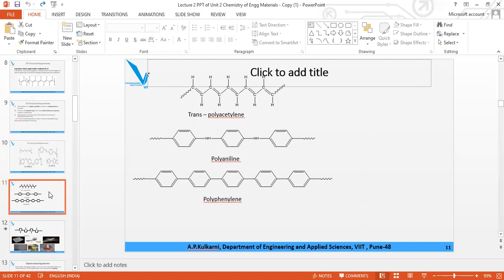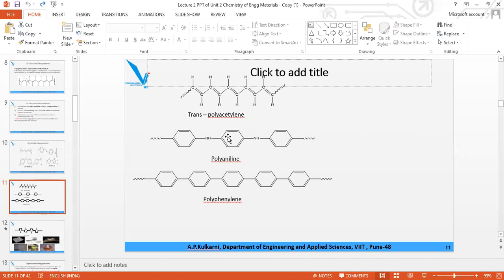Then these are some examples. Remember the name of the ICP. For MCQ they are important. One is polyacetylene, trans polyacetylene. Remember the name as well as the structure.